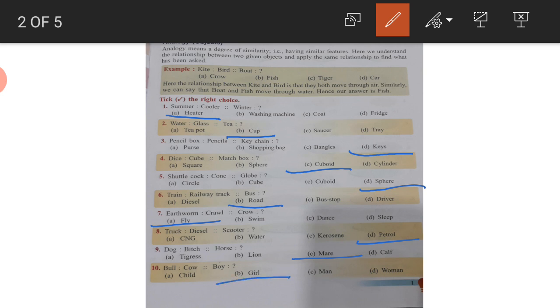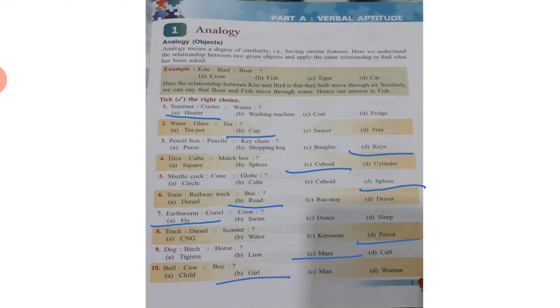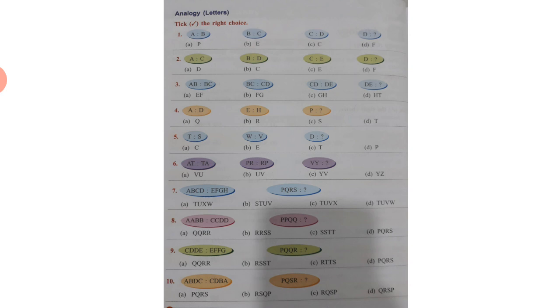So here we have it. I will repeat my answers. First A, second B, cup, third D, keys, fourth C, cuboid, fifth D, sphere, sixth B, road, seventh A, fly, eighth D, petrol, ninth C, mare, tenth B, girl. I hope you all understand this.